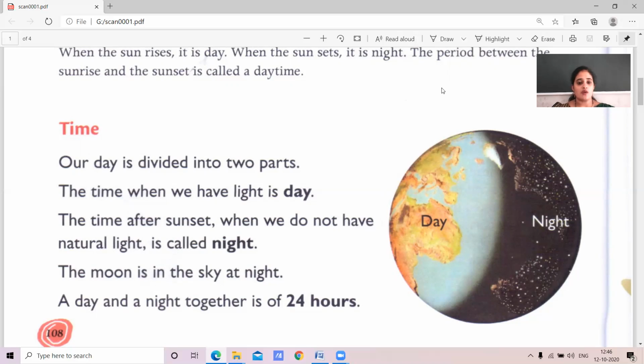So our day is divided into two parts. One is daytime and the other is night time. The time when we have light is day, and the time after the sunset is night. Okay, and the day consists of 24 hours.